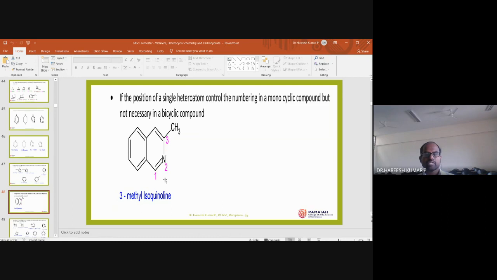3-methyl isoquinoline. If the nitrogen is at the second position, it's called isoquinoline. If the nitrogen is at the first position, it's called quinoline. That is the difference you need to remember. So with this, I will go to the next slide. In the next slide also, I will explain a few heterocycles and their IUPAC nomenclature.